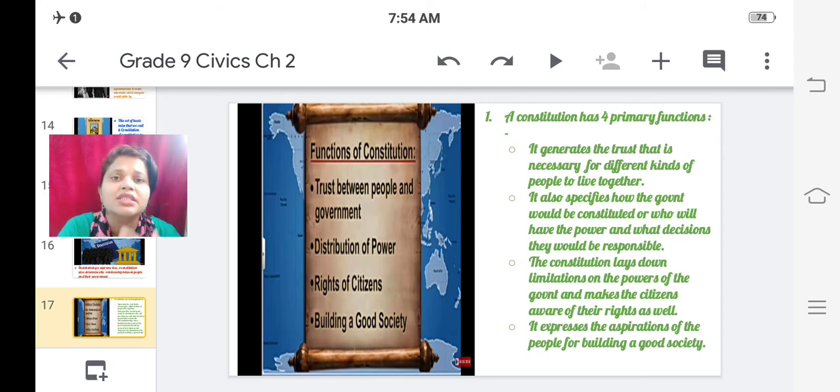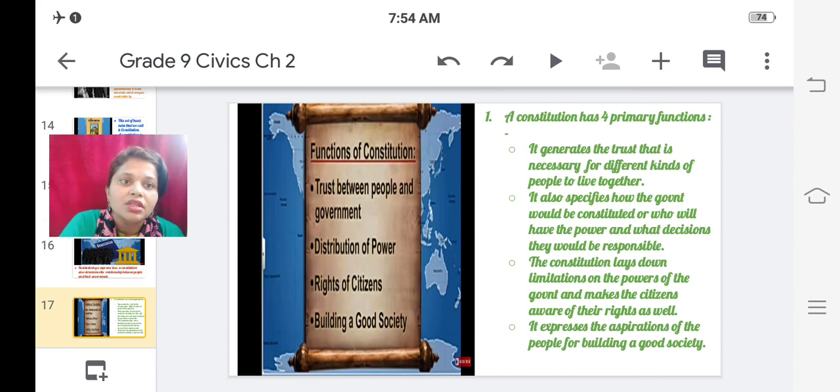The government has certain powers, but under the constitution the government has limited powers. What decisions the government is supposed to take is everything designed in the constitution. This comes under the function of the constitution, which tells the government what kind of powers it has.